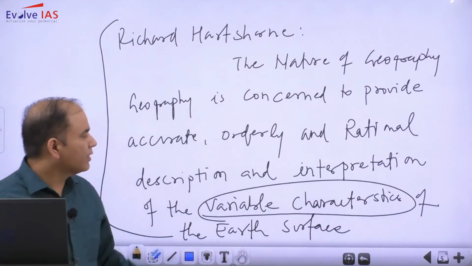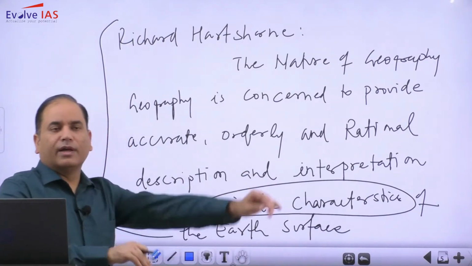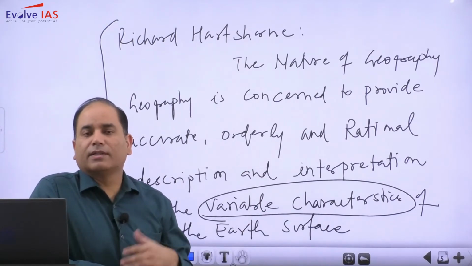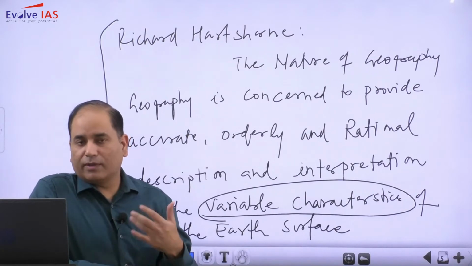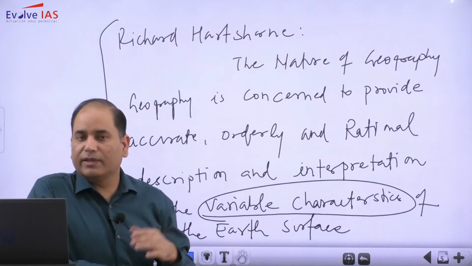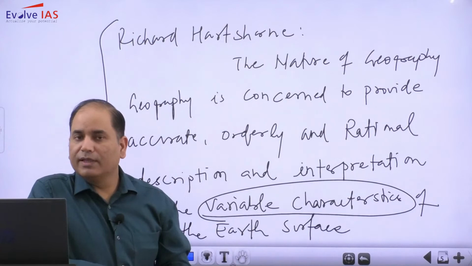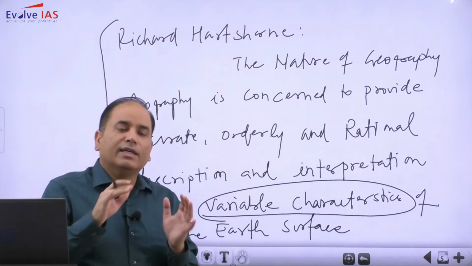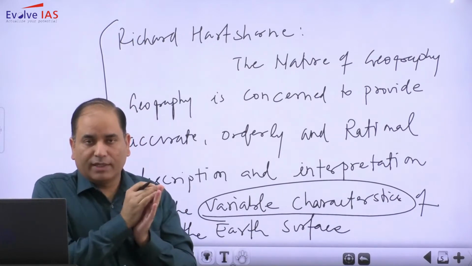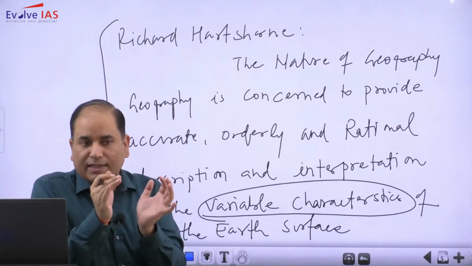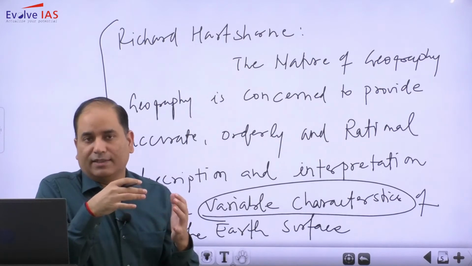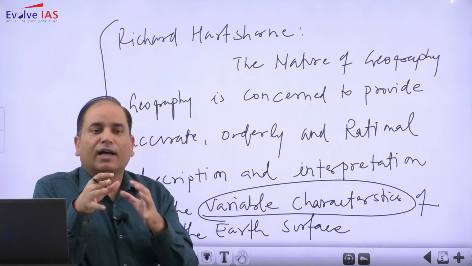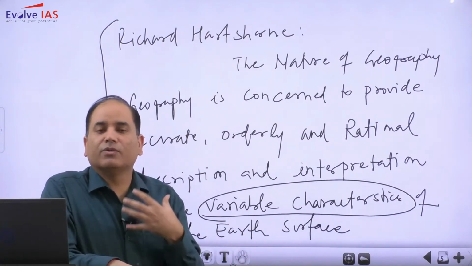In geography we have spatial variation. When we talk about spatial variation, we consider that on the Earth's surface each and every phenomenon is unique, in the sense that it has its own identity. One region of the Earth is distinct from another, and every region has its own identity.